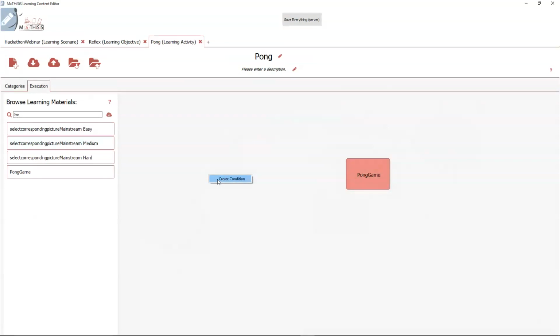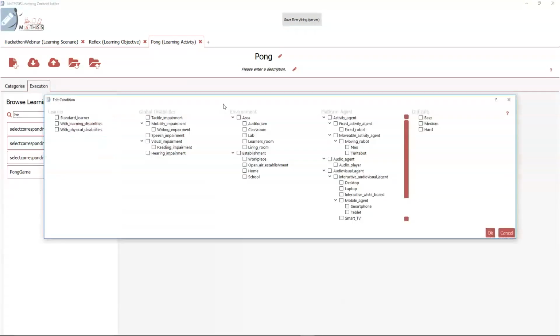I have a new window here with several things to select. In our case, we will have the condition on learners: standard learner, which means if I am a standard learner, I can play this game. We don't need any disabilities right here. We'll say that the environment is a school, for example.